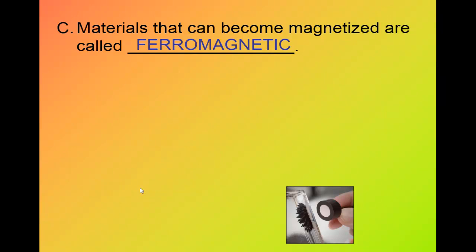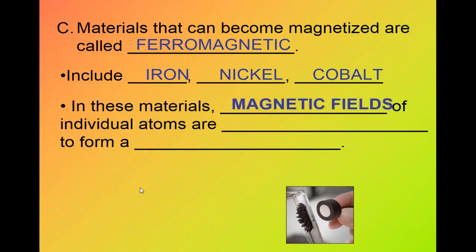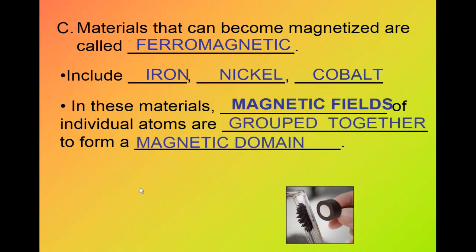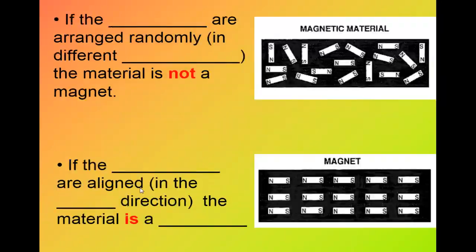Materials that can become magnetized are called ferromagnetic. Like iron, like nickel, all of these materials can become magnetized. In these materials, magnetic fields of the individual atoms are grouped together to form magnetic domains. Domains form small magnetized regions within the material. What is the meaning of ferromagnetic material? This is a material we can change to be a magnet.